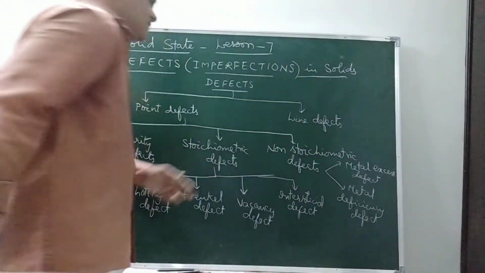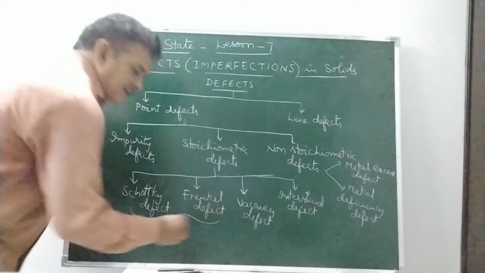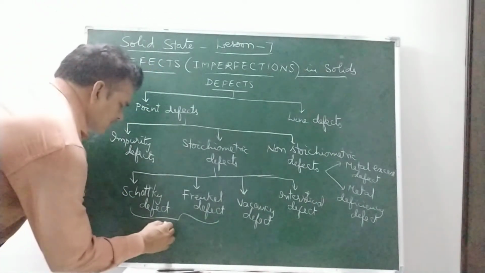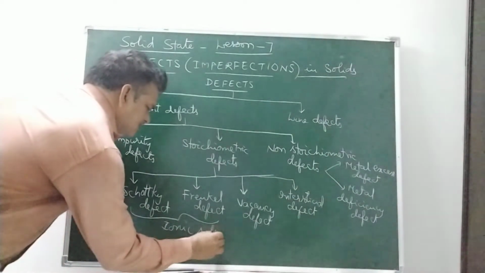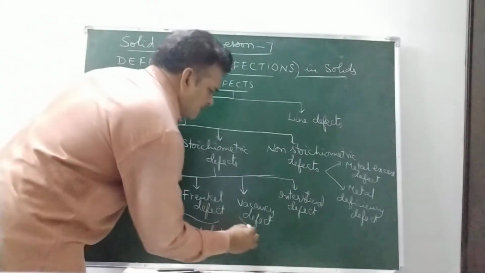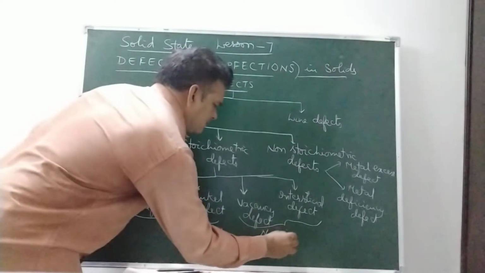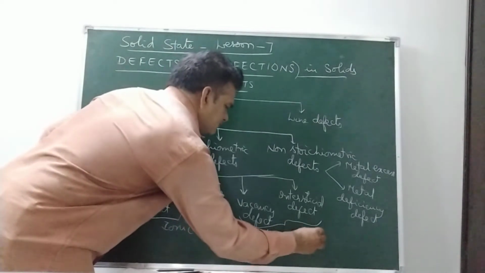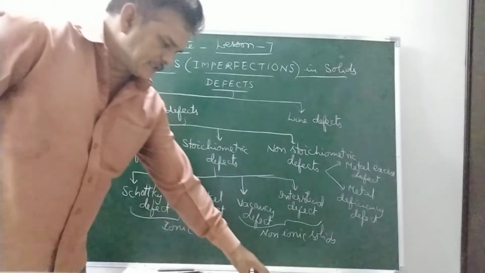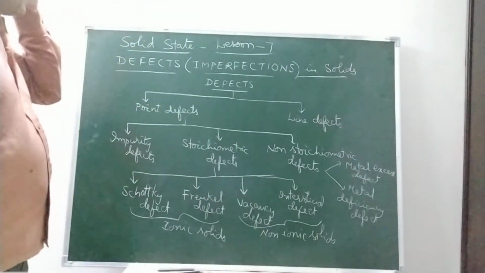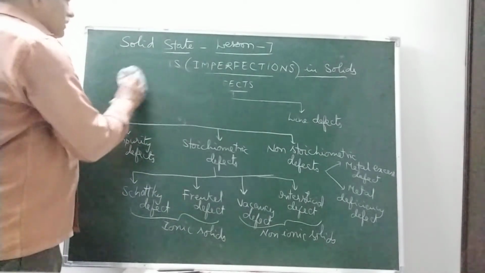Okay, Schottky defect and Frenkel defect, these two are observed in ionic crystals or ionic solids. Vacancy defect and interstitial defect, these are observed in non-ionic solids. So this is the classification of defects in solids. Now we will discuss one by one.